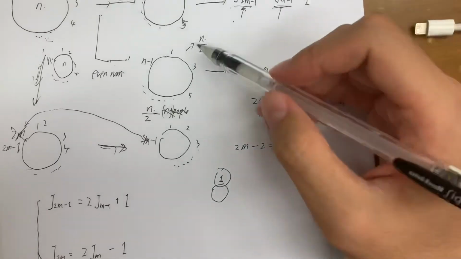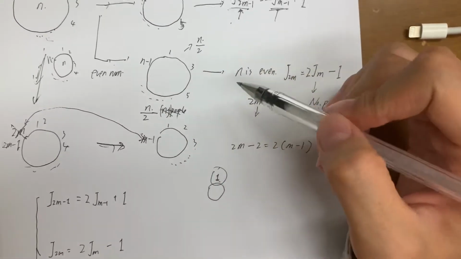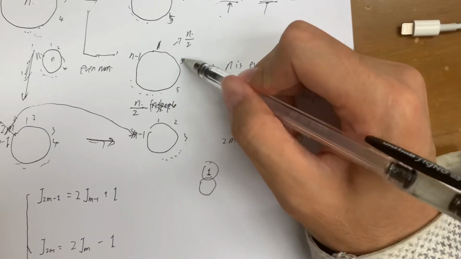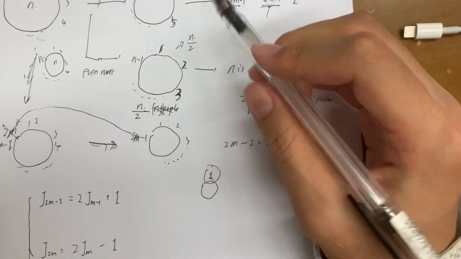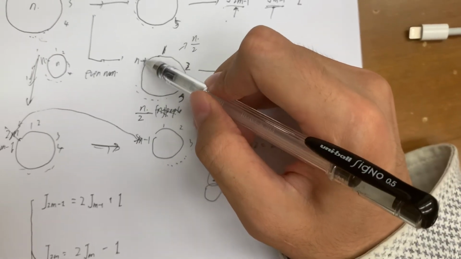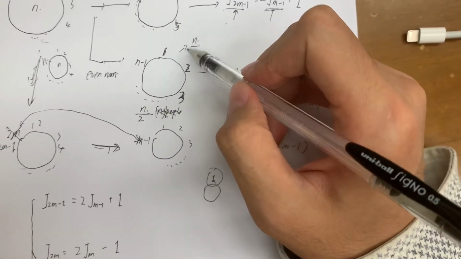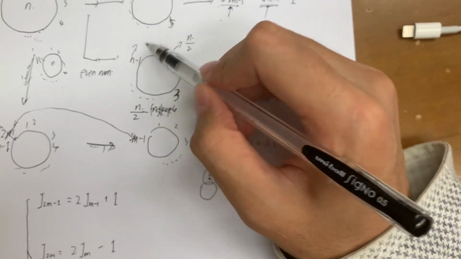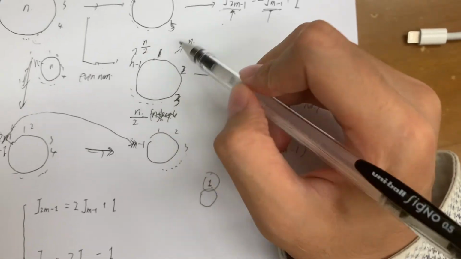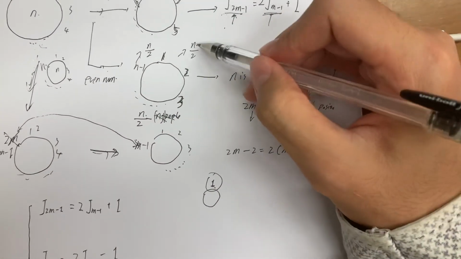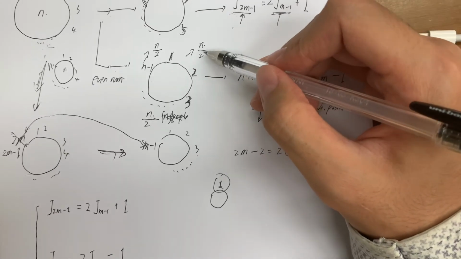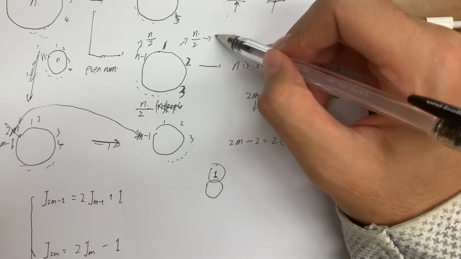Just relabel them because 1, 3, 5 is not what we want. Label 1 as 1, 3 as 2, and 5 as 3. And because there are n over 2 people, n minus 1 is labeled as the new n subtract by 2.